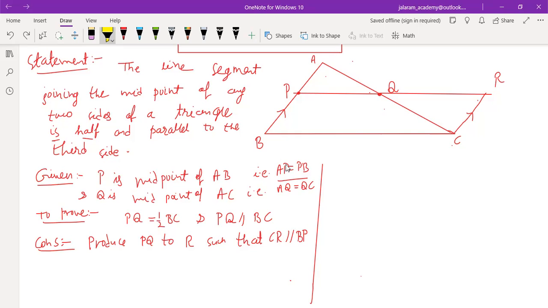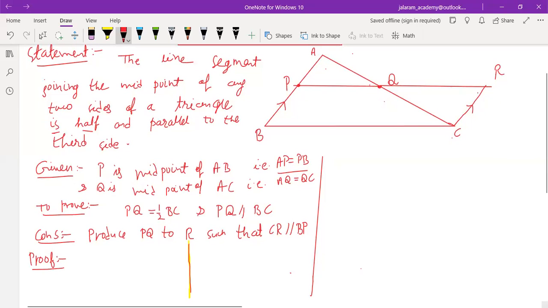So now, first of all, let's start proving PB equals CR. And for this, we have to prove that AP equals CR. And for this, we have to take a triangle containing the side AP and another containing the side CR. So we write the names of these two triangles and the next heading must be proof. In the heading proof, we have to prove this, okay? The presentation must be very clear in geometry. Then only you can understand it properly.